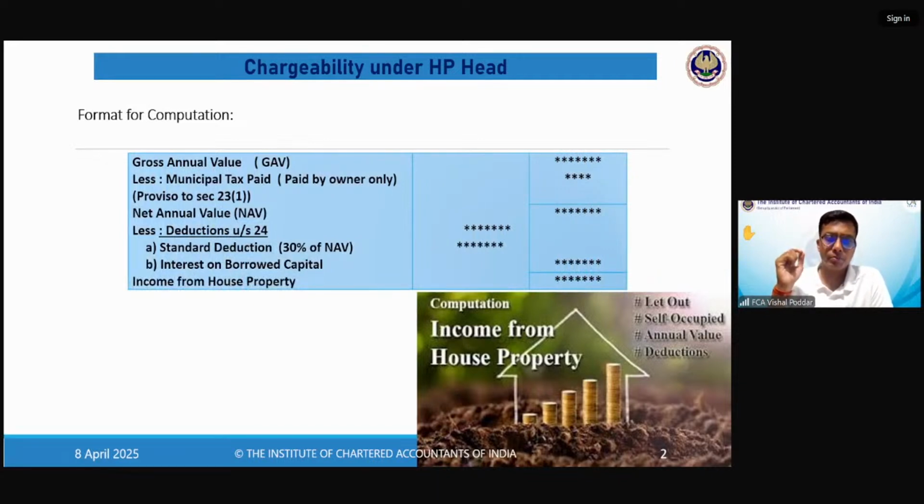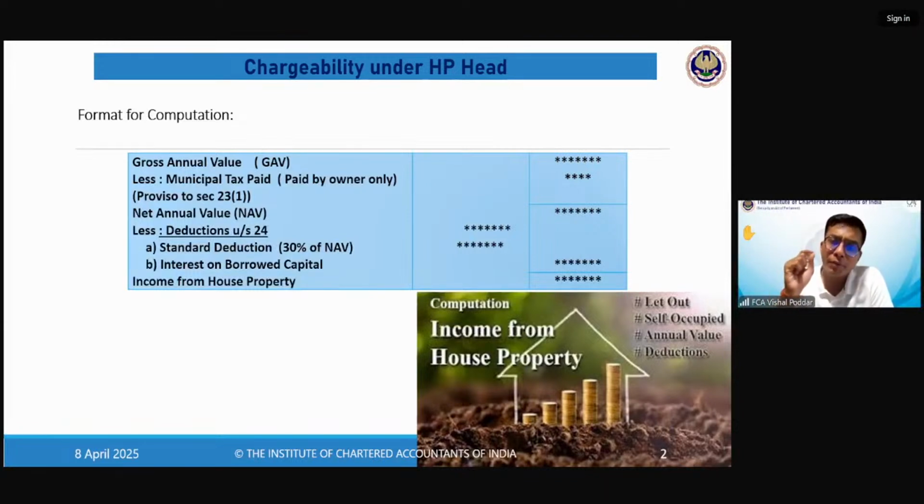As you can see, the house property head computation is dependent only on, you can say, four values. First is the gross annual value. Second is municipal tax. Third is the standard deduction. Fourth is interest. Now see, this is how different heads differ in their computation, in their provisions.